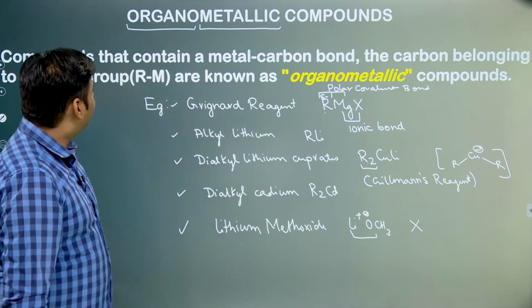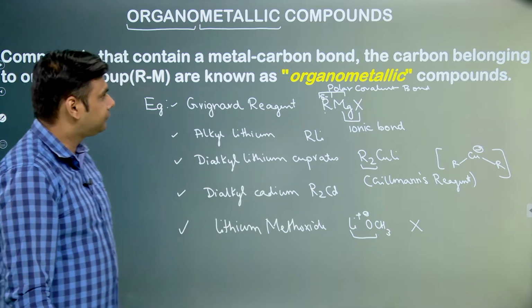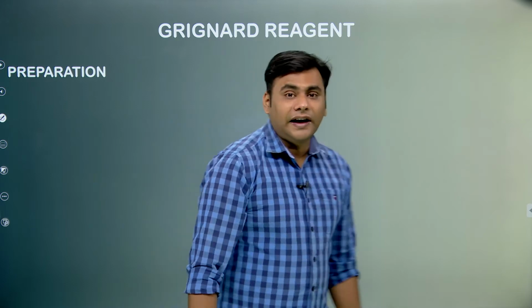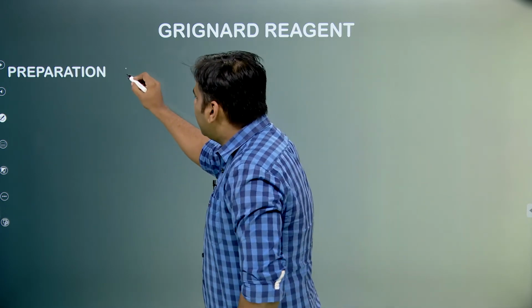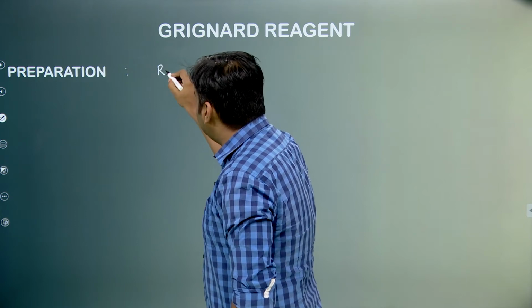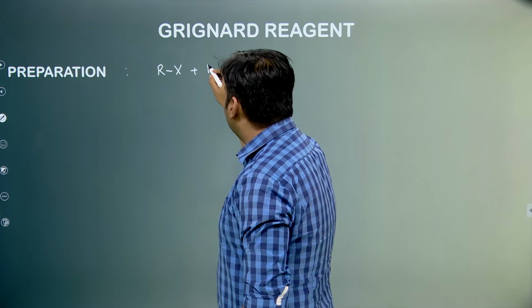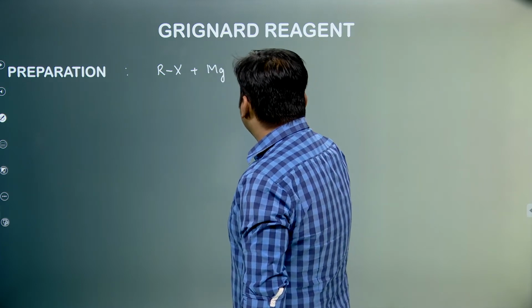So you can have the snapshot of this definition and example. So let us discuss Grignard reagent in detail. Now if we look at the Grignard reagent, how it is prepared, we take RMgX, we take any RX, and to this we treat magnesium in presence of dry ether